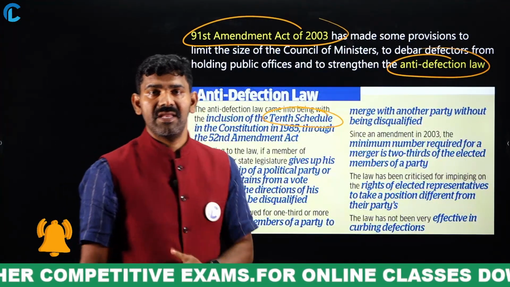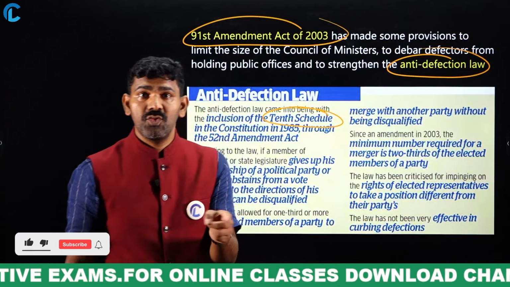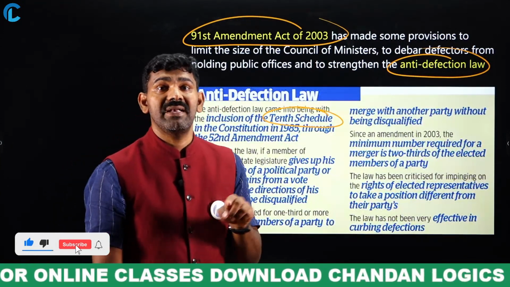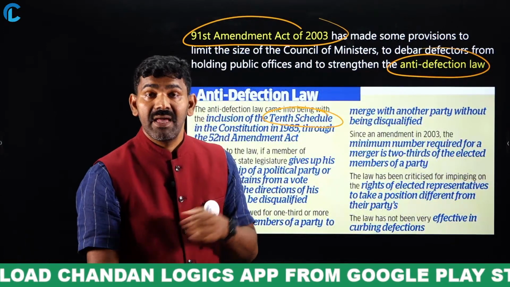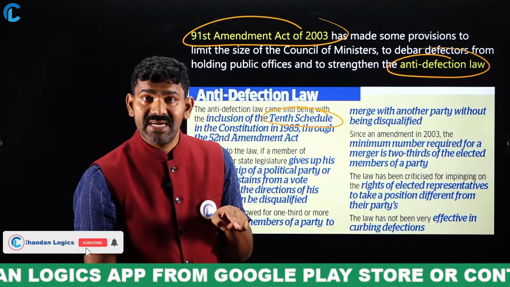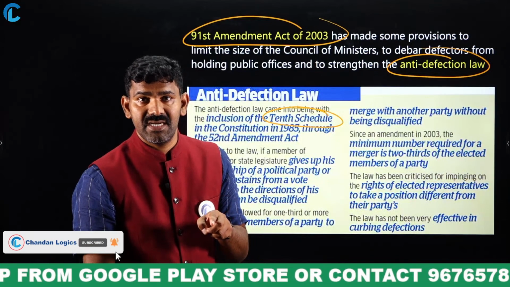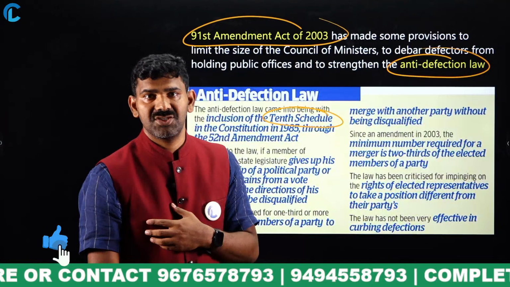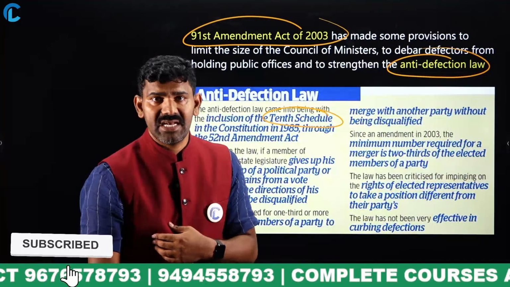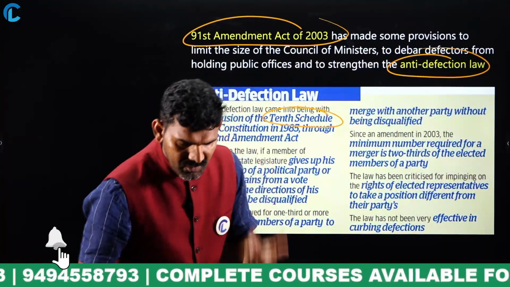For example, a person who is elected as an independent cannot join any party. For a nominated member, within 6 months only you have to make a decision. Like that, there are certain rules and regulations with respect to the defection law. Very important.